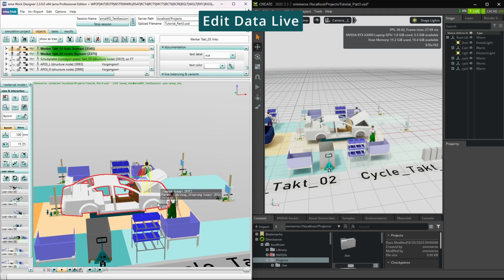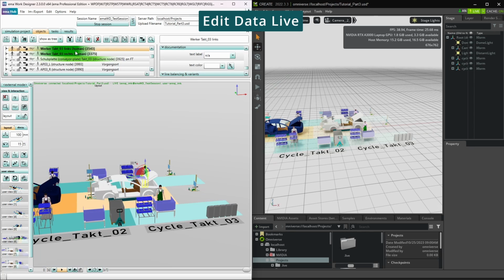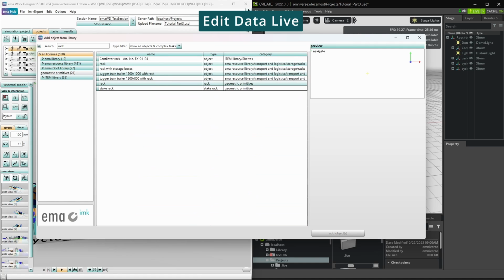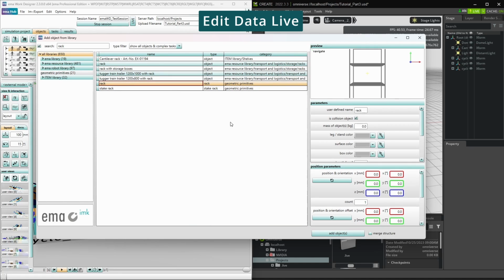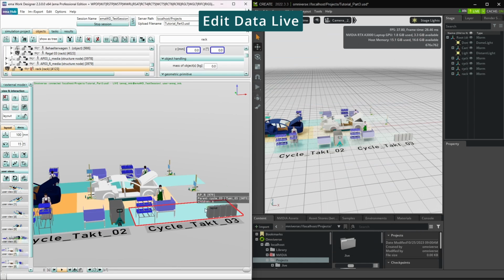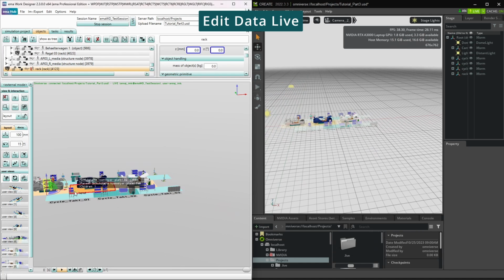So I will add a rack to this workstation here, and therefore I search for rack in the library and load this rack. Here it is now in the IMA and in the Omniverse.